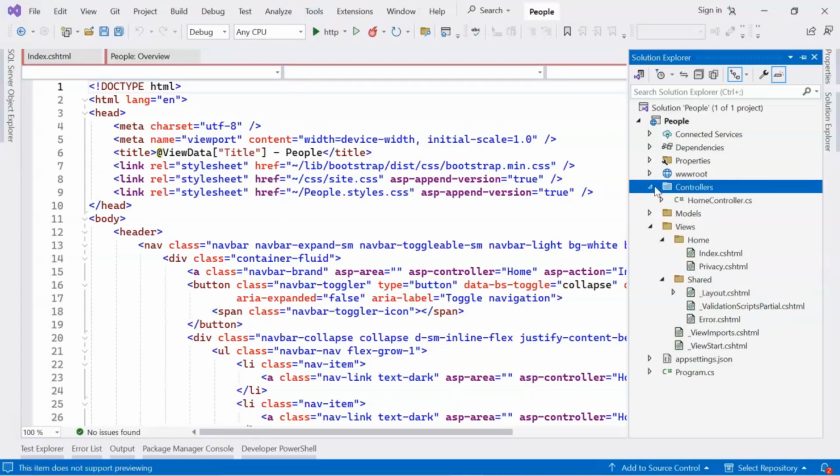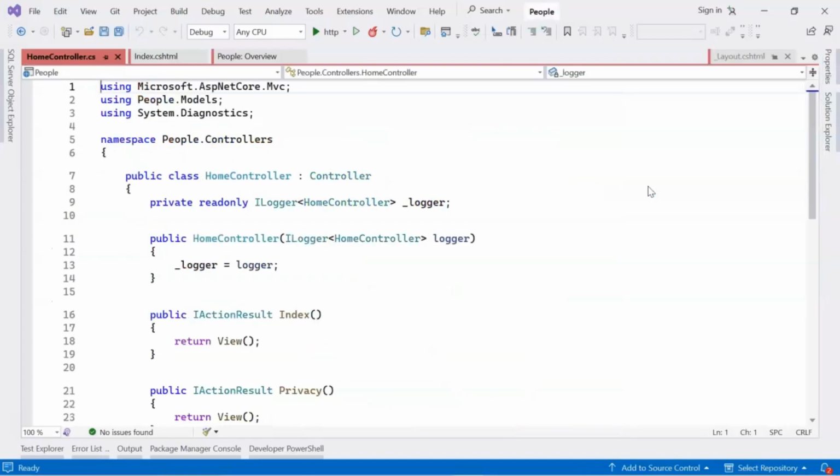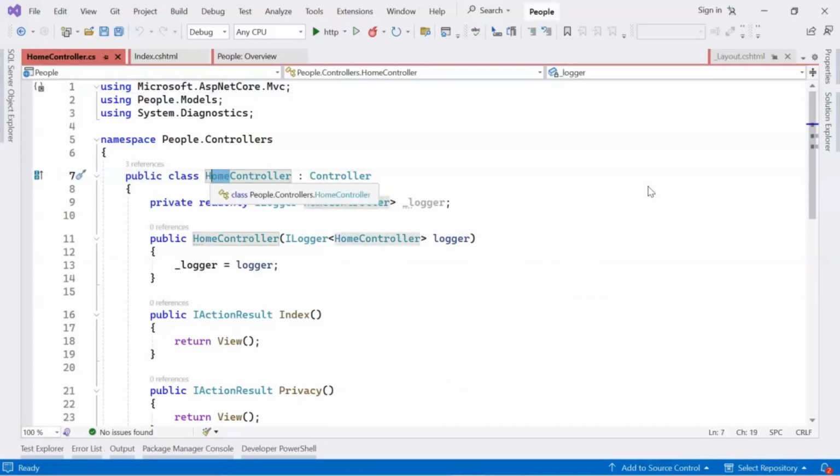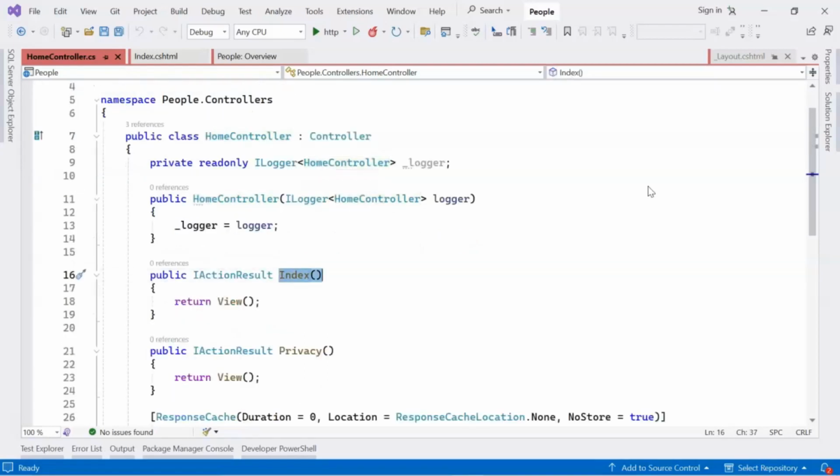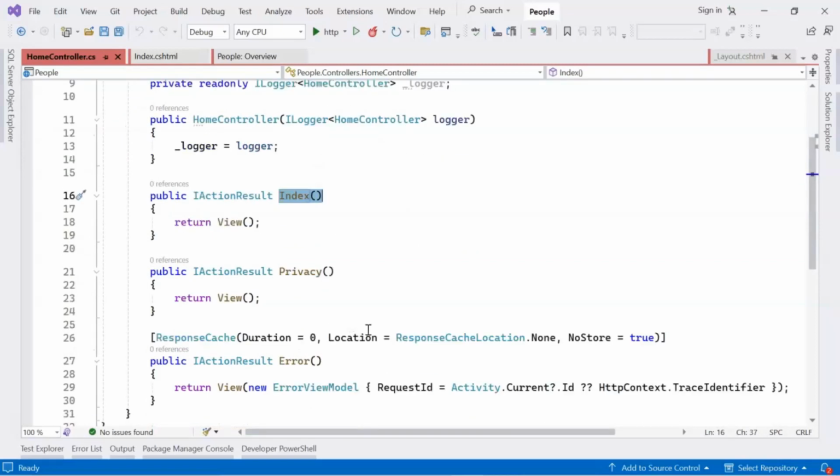Then is the controller. Controller is the layer that sits between the model and the view, providing communication between them. This is how our default controller will look. The name of the controller followed by controller, and there is always a default action. This is called the action, index, privacy.